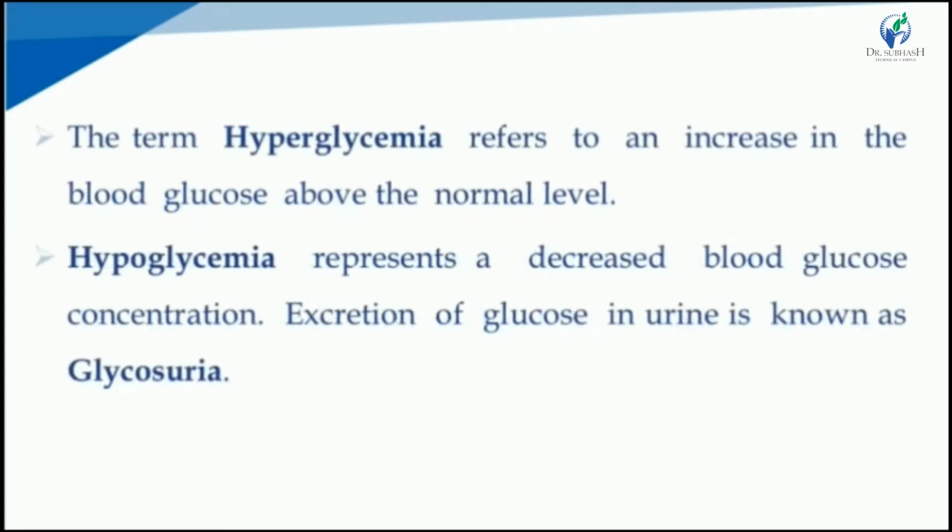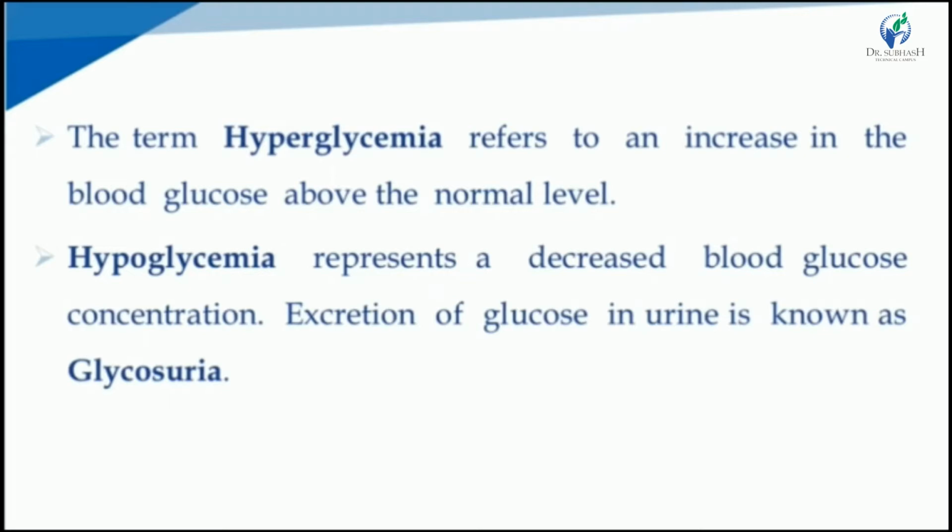The term hyperglycemia refers to an increase in the blood glucose above the normal level. In the previous slide, we saw that the normal level of blood glucose concentration is 80 to 120 milligram per deciliter.